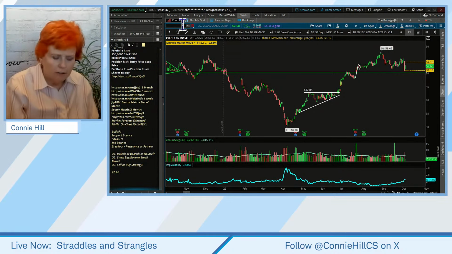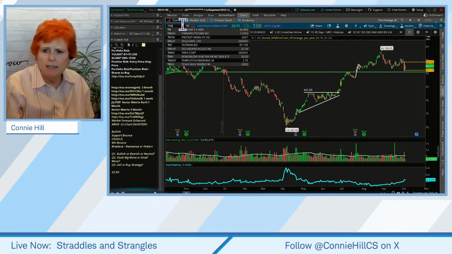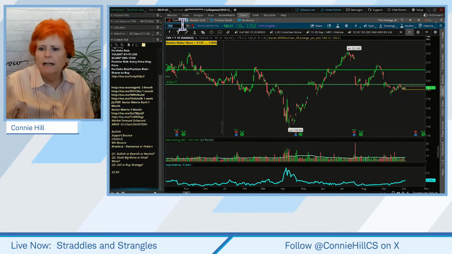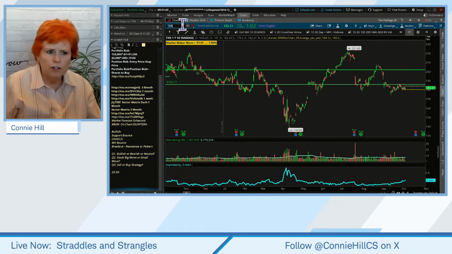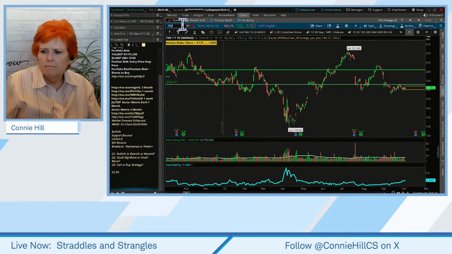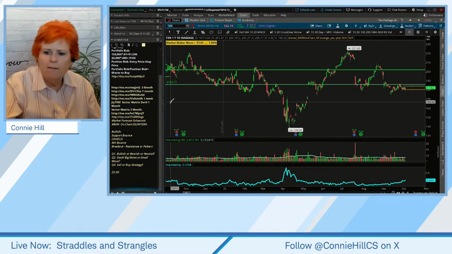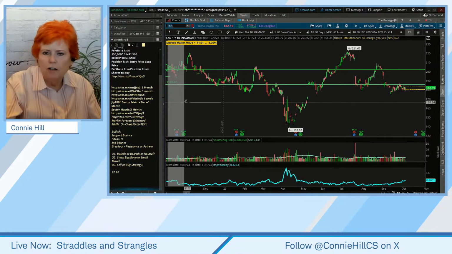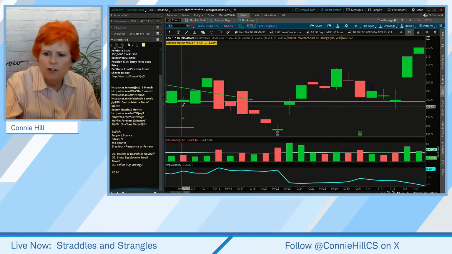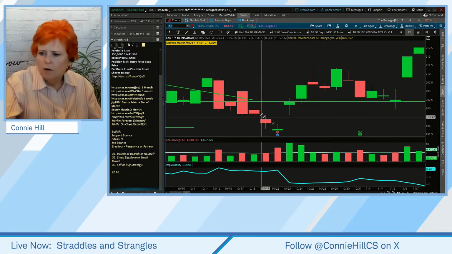Let's look at another one here. Texas Instruments, TXN. Has it been a mover over earnings? It's not quite as obvious with this one as it was with IBM. With IBM, we're seeing some really big gaps. Okay, but let's see what we have on TXN. I'm going to zoom in here on the left, looking at that first earnings. So there was a little bit of a gap up here, wasn't there?